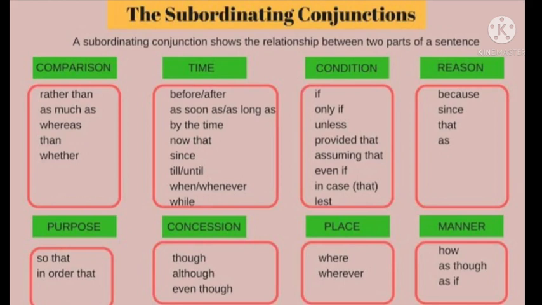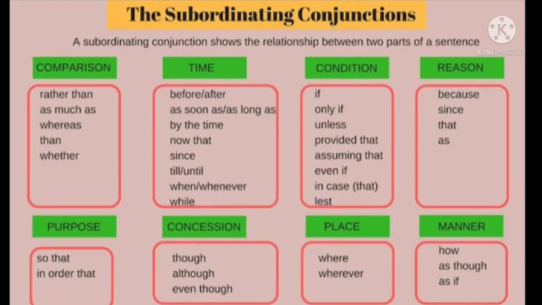Then we have the subordinating conjunctions of concession or the subordinating conjunctions of contrast. These are the conjunctions which convey a sense of contrast, the opposite things. For example, although I studied well, I failed. There, although is just showing the contrast. If I am studying well, I should pass in the exam, but I failed. So in order to show the contrast, we are using some conjunctions. These conjunctions are called the conjunctions of concession or the conjunctions of contrast.